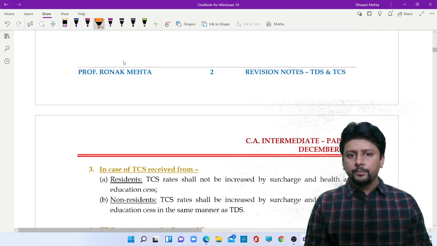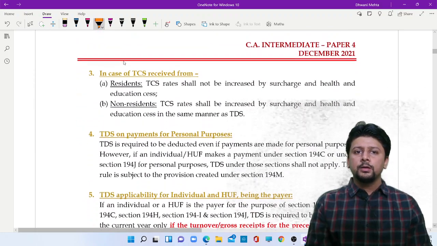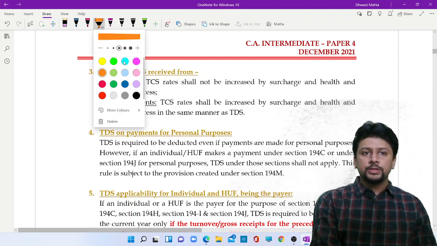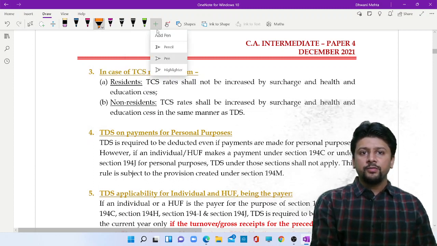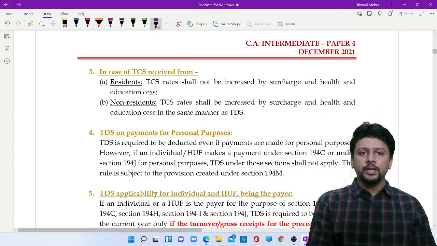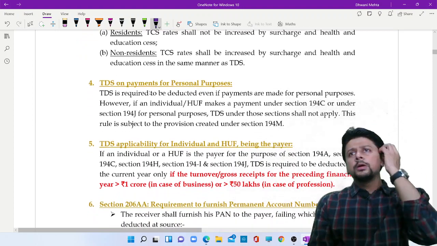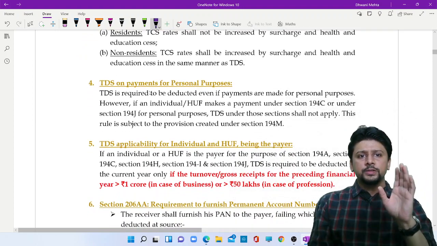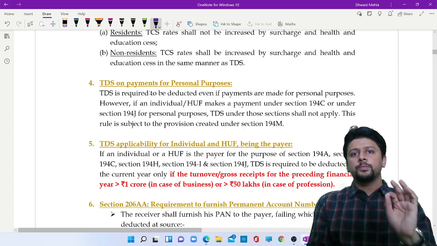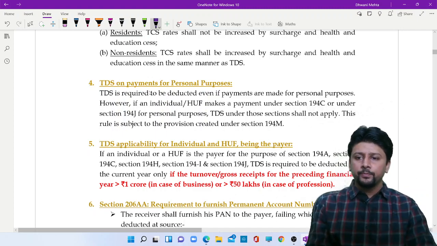Moving on, the same concept will apply to TCS also. If you're collecting tax from resident persons, then TCS provisions will not be applicable. But if you are collecting tax from non-residents, then TCS provisions will apply. Whether you make a payment for personal purpose or business purpose, beyond a point of time, it will not make a difference. Many TDS sections are applicable for payments for personal purposes also. There are 2-3 exceptions here and there. As we revise, we'll see them.